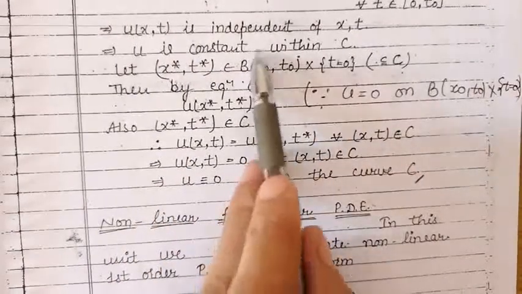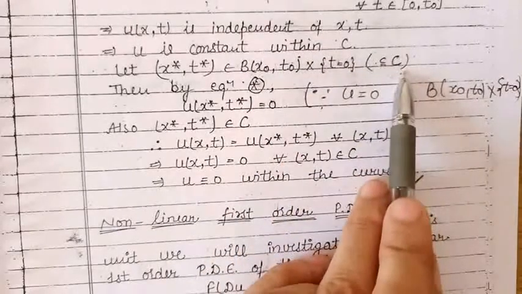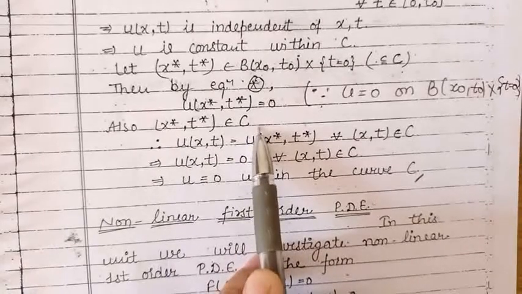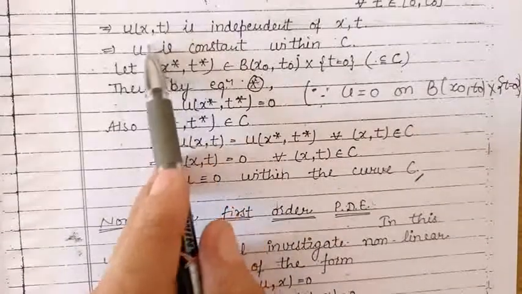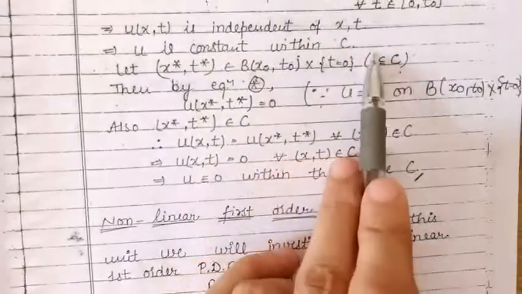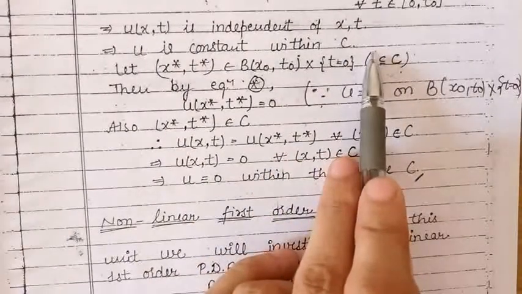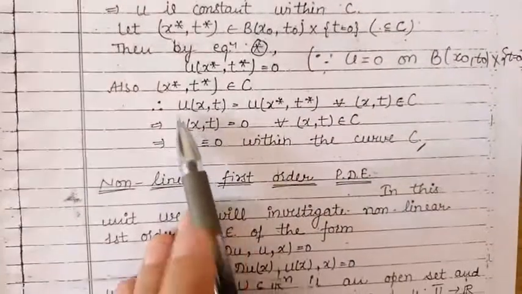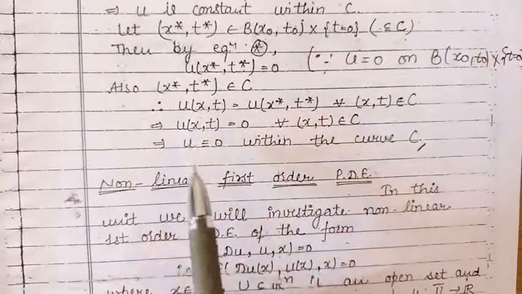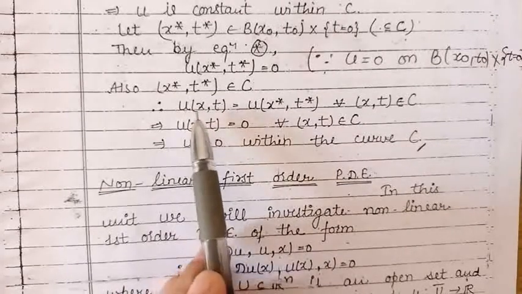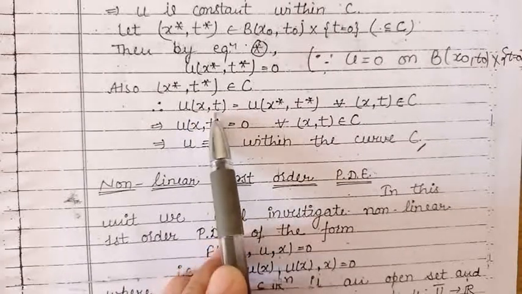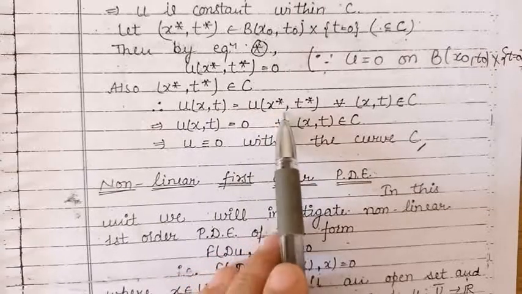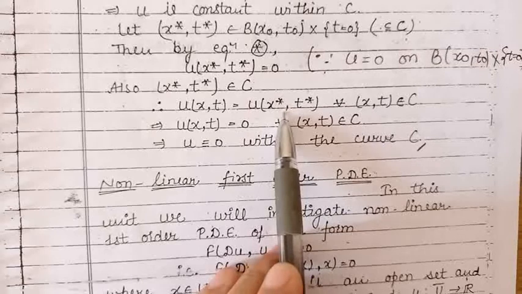And also because this curve is contained in the curve C, this point is also lying on the curve C, and therefore, because the function u is constant within C, at every point of the curve C the value of the function u will be the same. Means the value of the function u at every point (x, t) of the curve C will be the same as the value of the function u at the point (x star, t star).